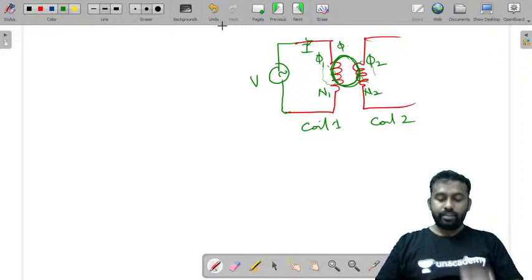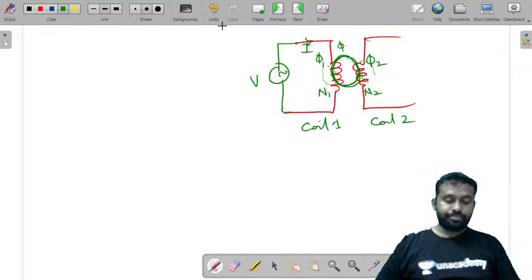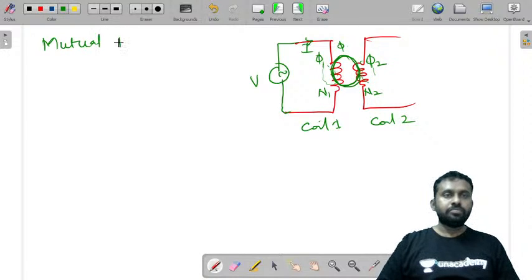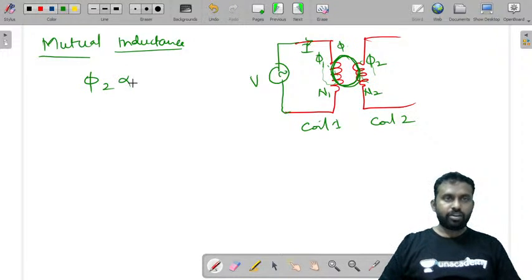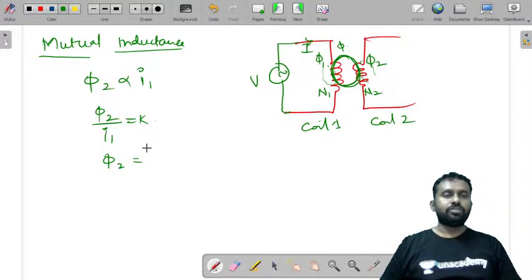So you can say mutual inductance. Now we'll try to do this. The flux in the second coil is due to the current in the first coil. So can we write phi 2 by I1 is a constant value K, that is phi 2 is equal to K into I1.